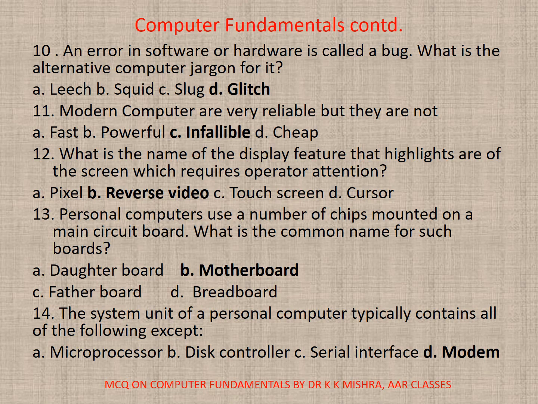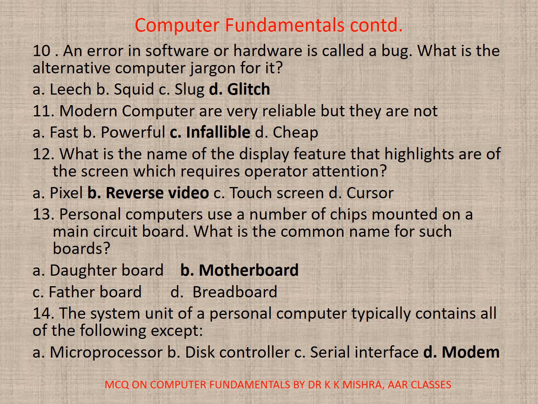11. Modern computers are very reliable, but they are not A. Fast, B. Powerful, C. Infallible, D. Cheap. Correct option is C. Infallible. 12. What is the name of the display feature that highlights areas of the screen which require operator attention? A. Pixel, B. Reverse video, C. Touch screen, D. Cursor. Correct option is B.